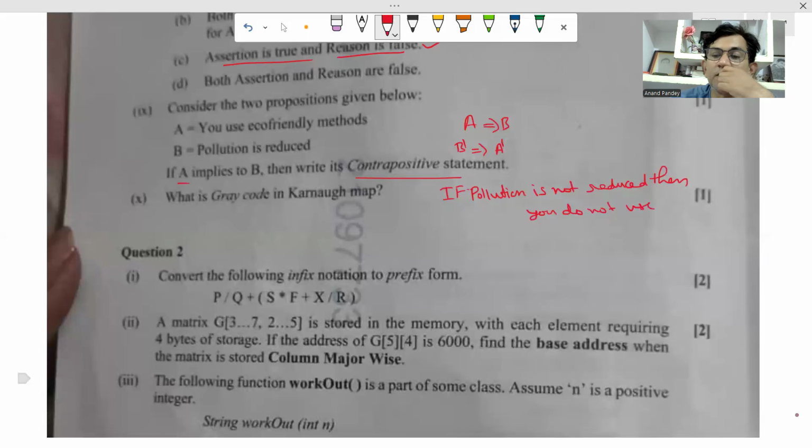This is the statement you're supposed to write.